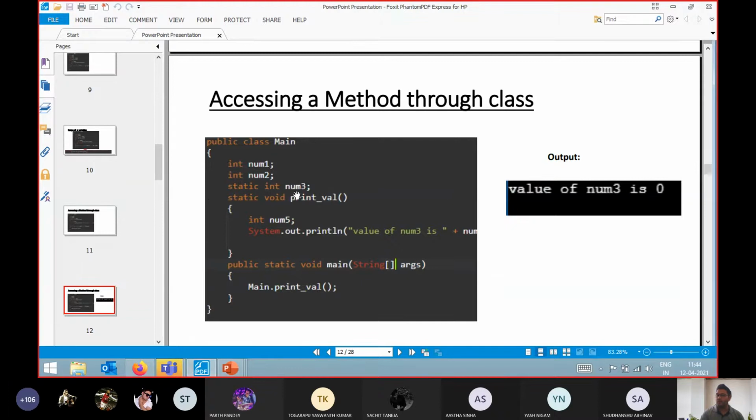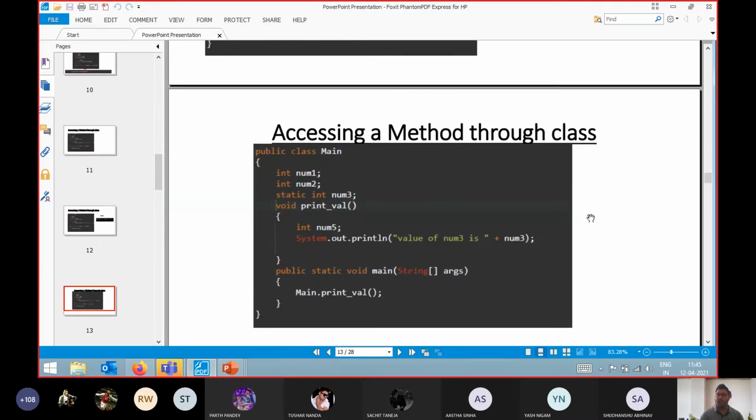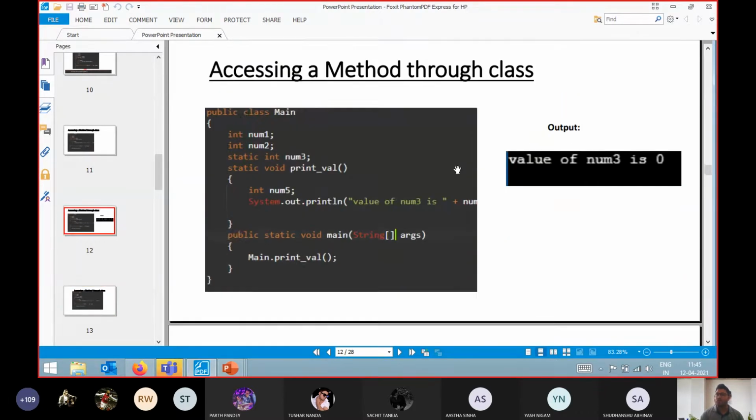Why are you getting the value 0? Because for a static variable or an instance variable, if you haven't initialized some value, you will get the default value. As I told you, for integer you have 0, for float 0.0, for double 0.0, for character a blank space, for string null, and for Boolean false. Always remember, the default value for the Boolean data type is false, not true. Now, right now we are accessing a method through the class.